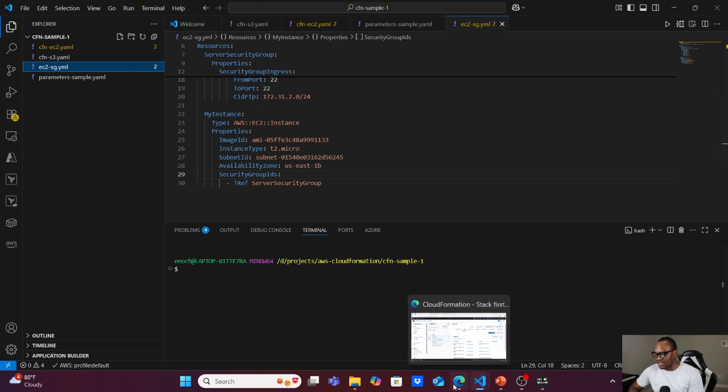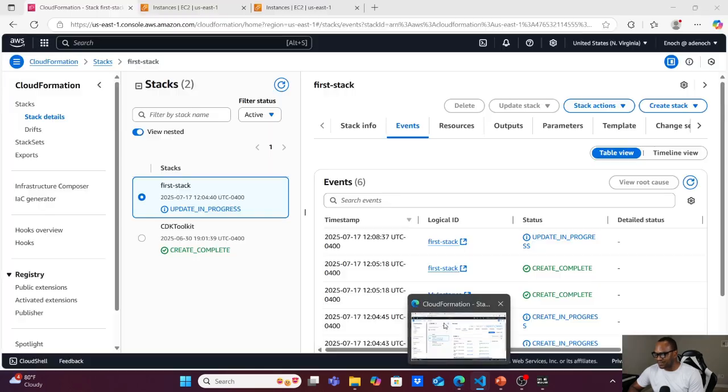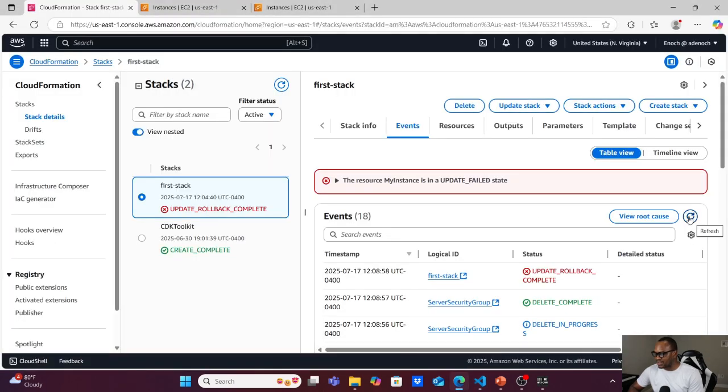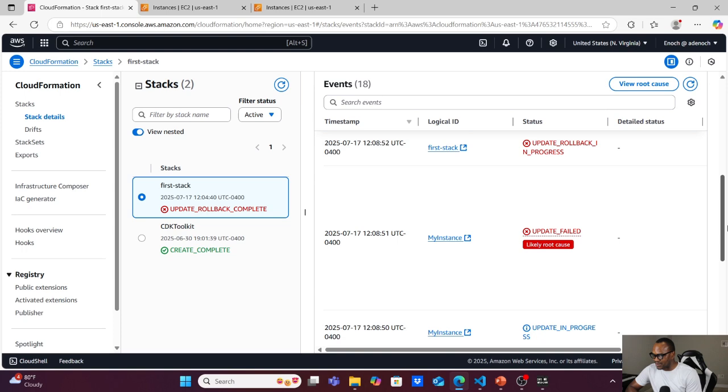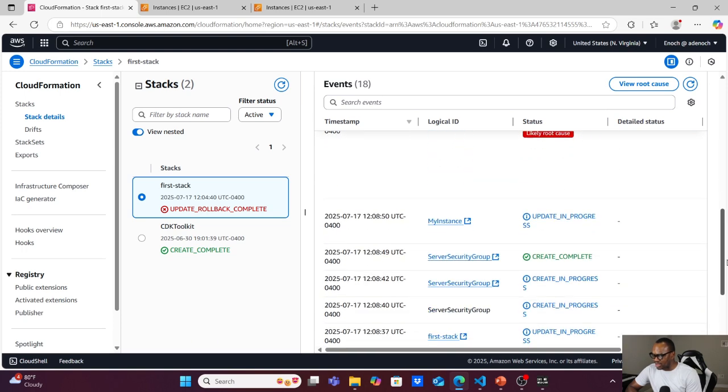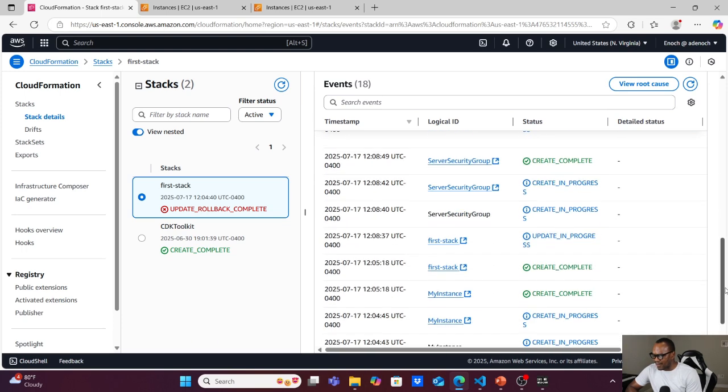I intentionally made a mistake in this template so that this template will fail, and I want to show you what happens when a template fails. So let's see the step-by-step process of what happens when you try to do an update. We started an update from here. Update in progress, security group.